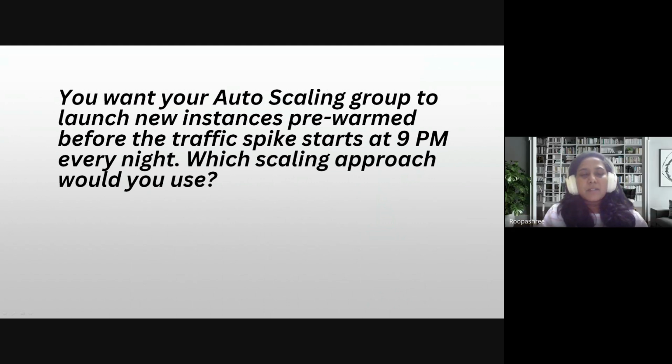Okay, according to me, the right approach here is to use scheduled scaling, as we already know that the traffic spike will be higher at 9 p.m. So we would use scheduled scaling here with the auto scaling group. We can scale the desired capacity to 20 instances at 8:45 p.m., which is 15 minutes before, and we can also scale down to 2 or 3 or 5 instances during the midnight time, because at that time the traffic will be less.